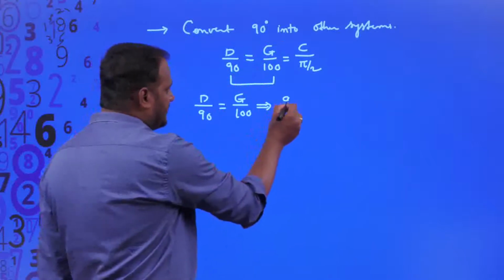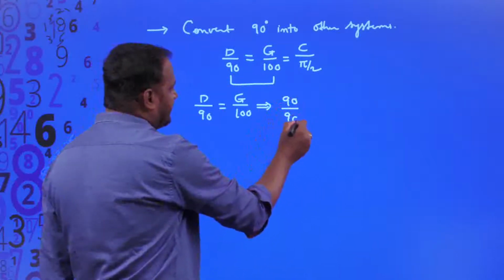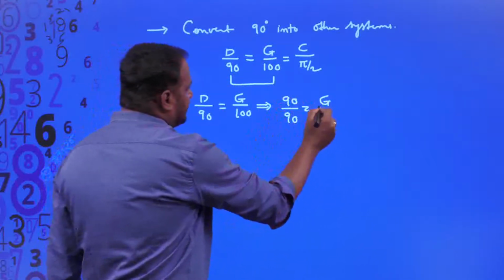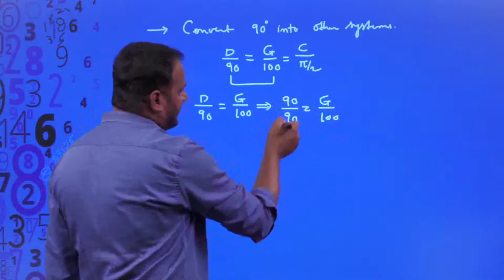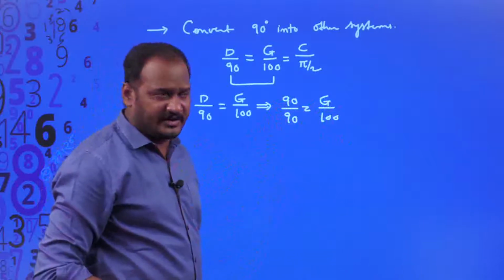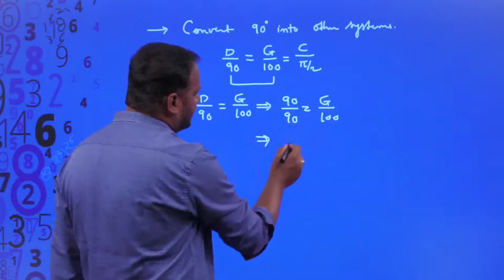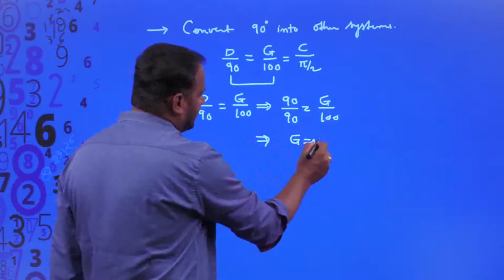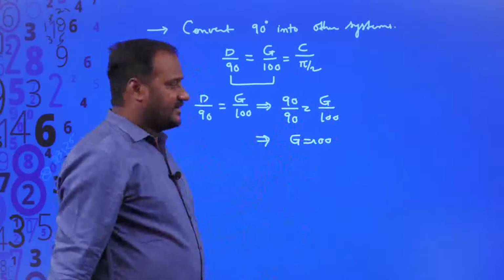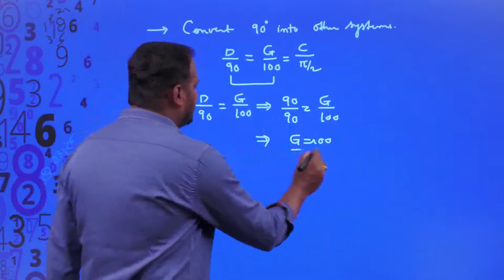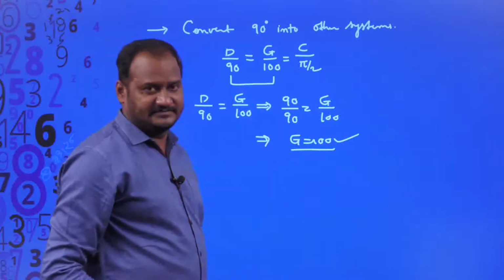Then it is 90 divided by 90 is equal to g divided by 100. So 90 gets cancelled, 1 is equal to g divided by 100, so g is equal to 100. What does it mean? One right angle is equal to 100 grades.